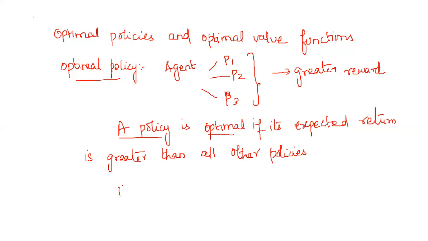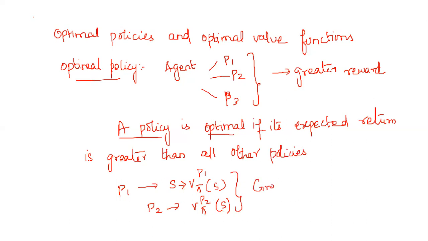For example, policy 1 has obtained a state value function V pi of S, and similarly policy 2 has obtained a state value function V pi of S. Among these two, which is having a greater reward, in that case, you call it an optimal state value function.